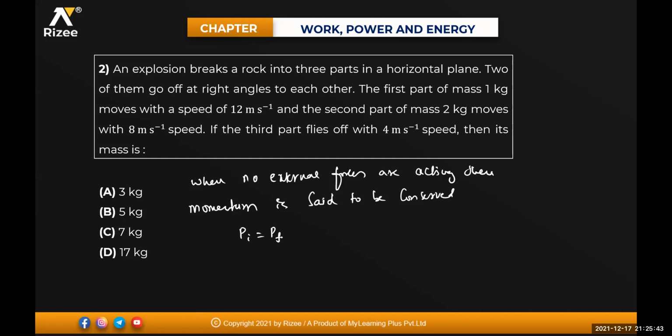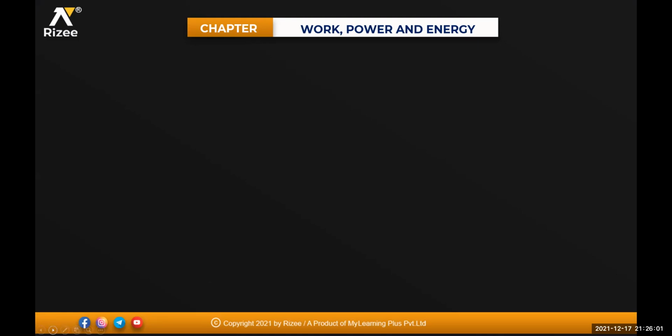So before collision, whatever the momentum is, total initial momentum must always be constant, or it should be equal to 0. The body is exploding into how many parts, beta? 3 parts. And momentum P1 plus P2 plus P3 must be equal to 0. Isn't it? 2 of them are moving at right angles to each other.